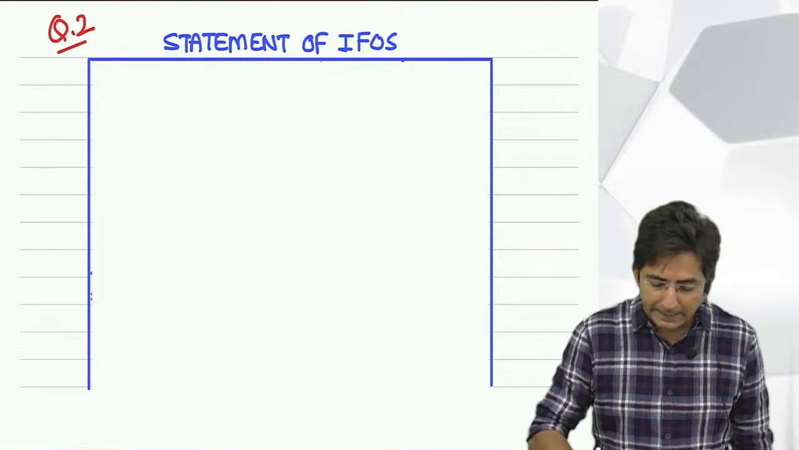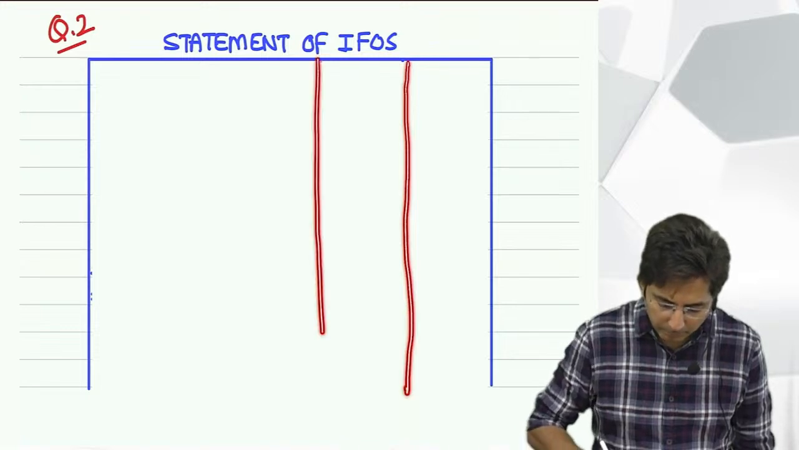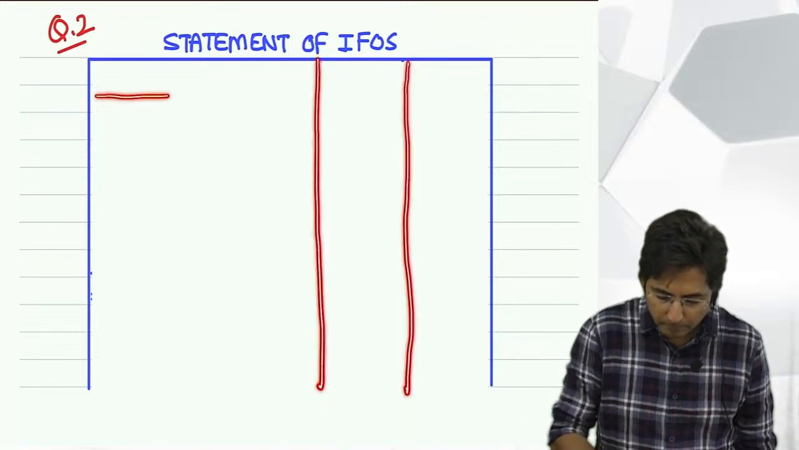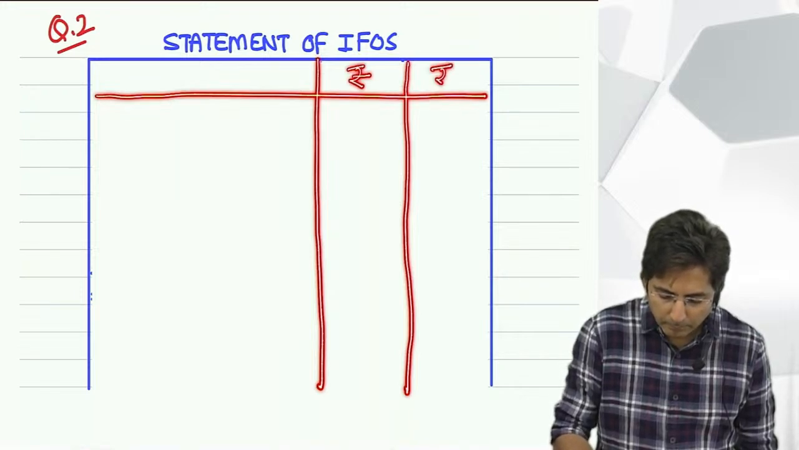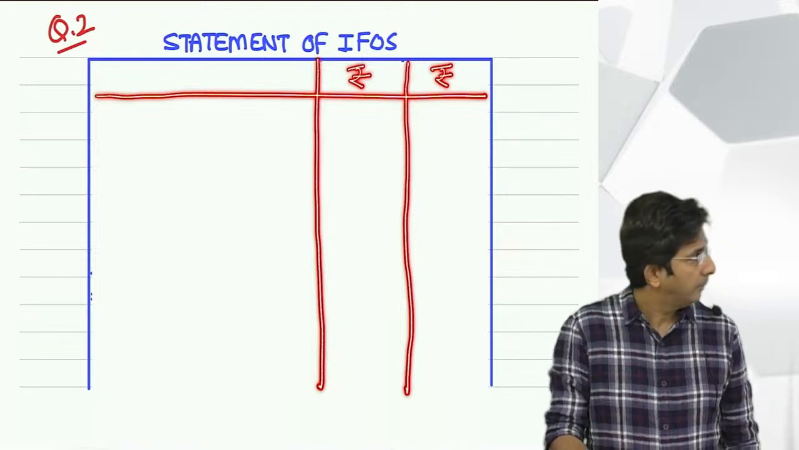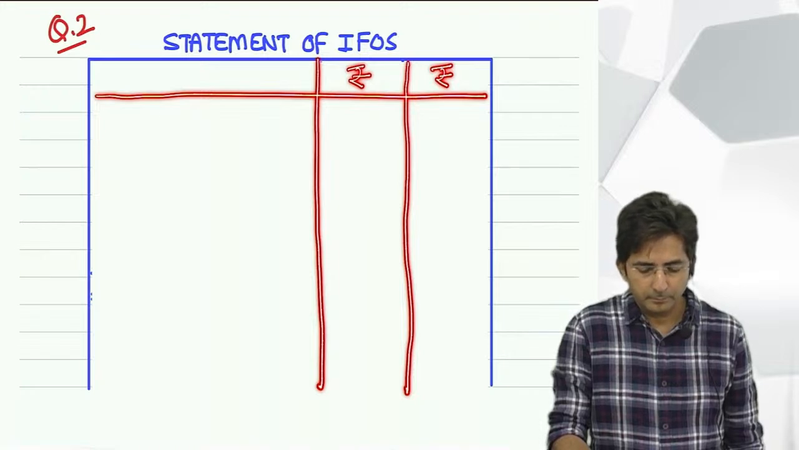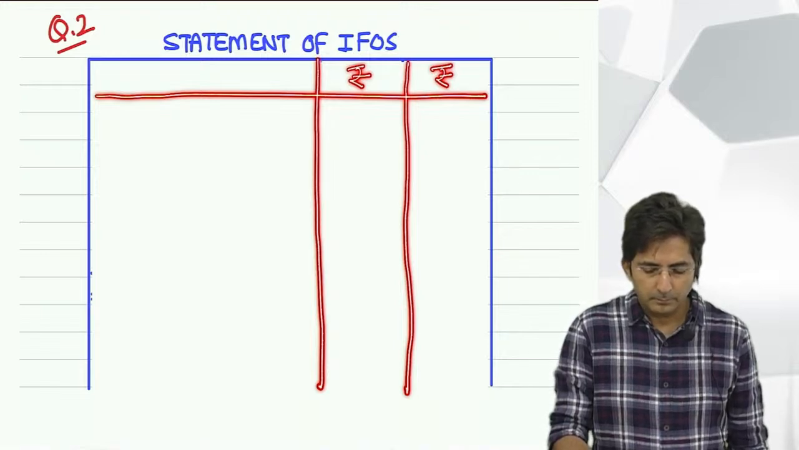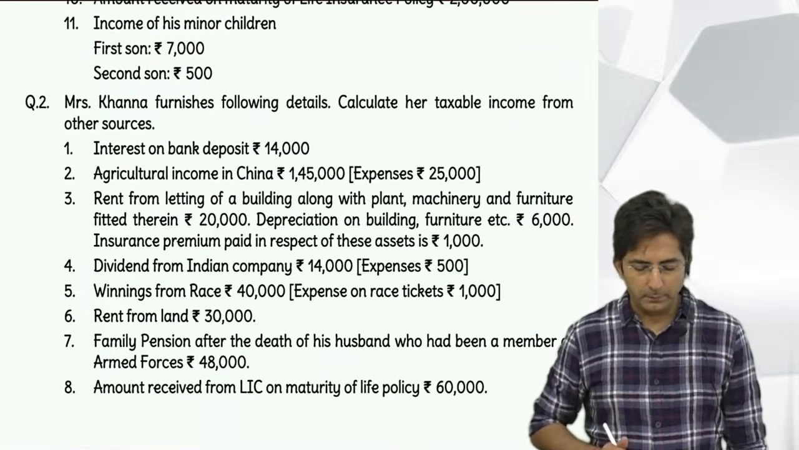So, ready with the statement. See, there are two columns here: the rupees column, the amount column, inner column and outer column. Ready? Okay, then let us start one by one.